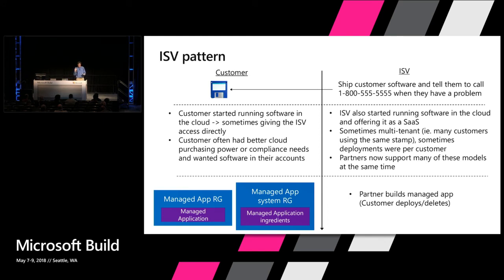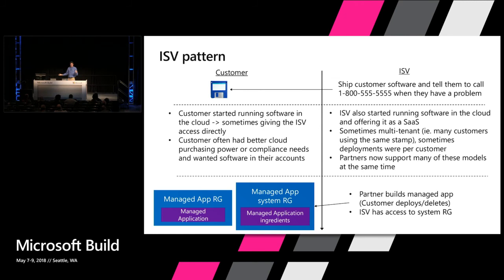But in this case, the partner, the ISV, is a full owner of that system resource group, not management group. All of those ingredients are fully owned by them. They have access to the control plane. The customer actually doesn't. The customer just has read-only access to see it, because they're paying for it. They can see the line items for each of those costs.